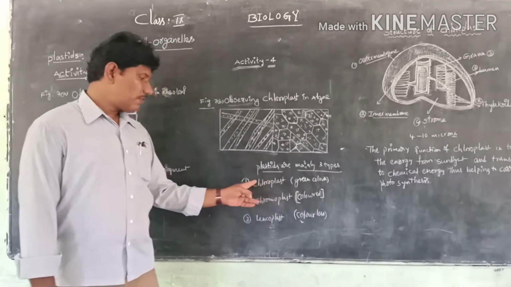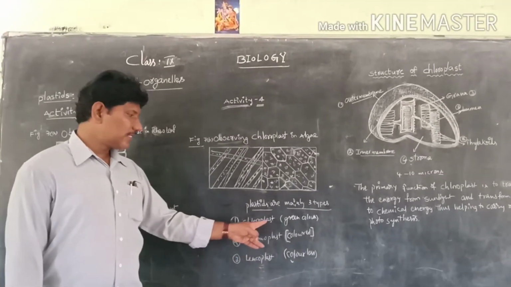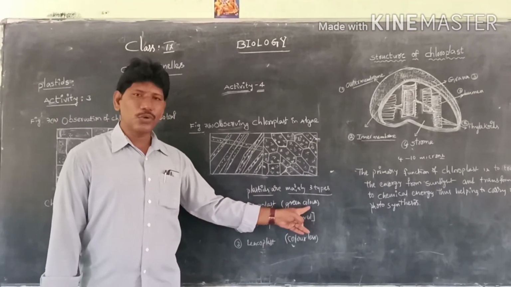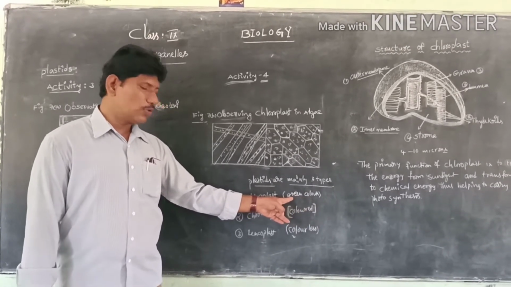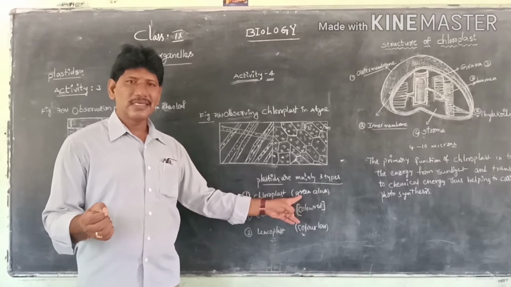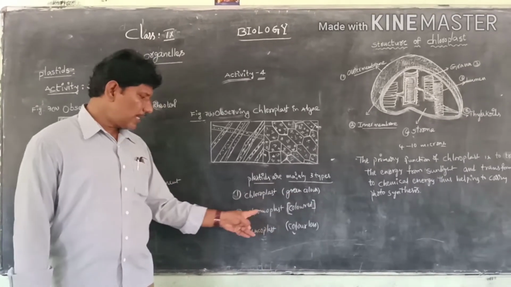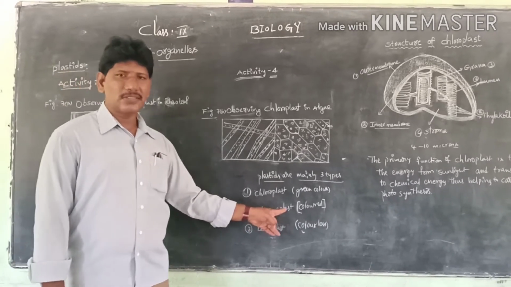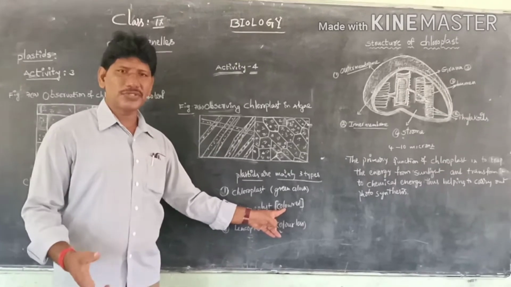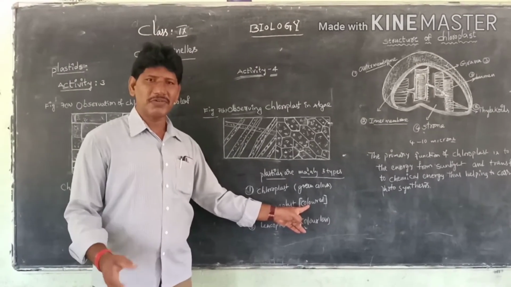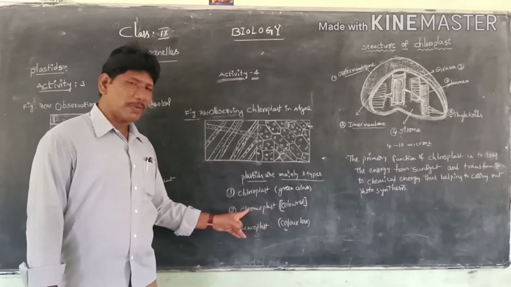The first one is chloroplast. Chloroplast means green color plastids. It is present only in tender stems and green leaves. Next is chromoplast. Chromoplast means different color. For example, fruits and flowers appear in different colors because of chromoplasts.